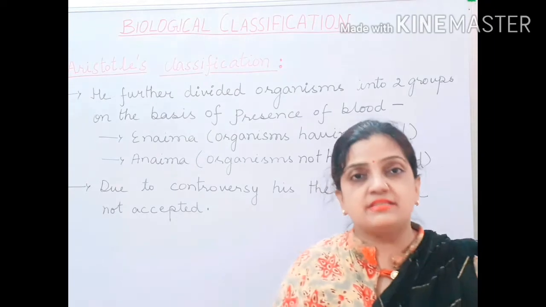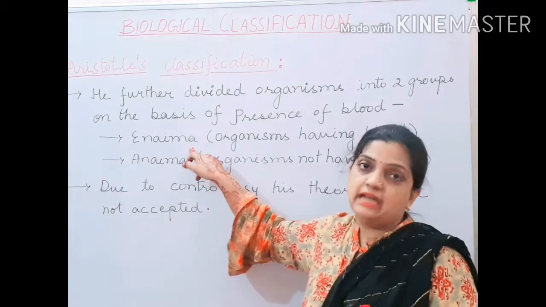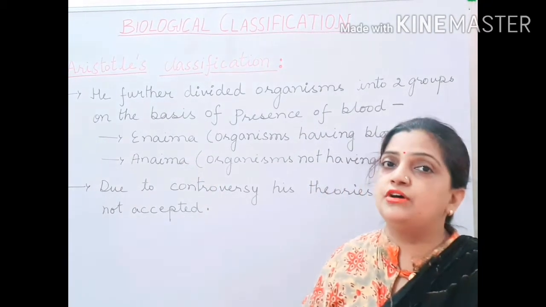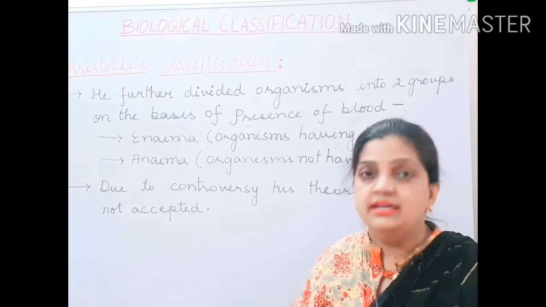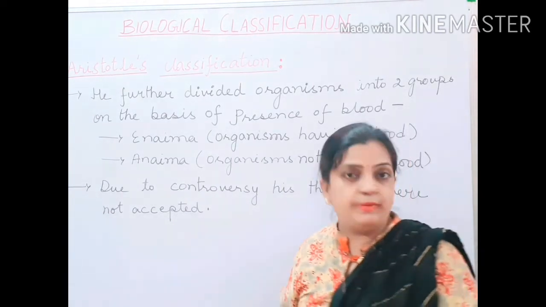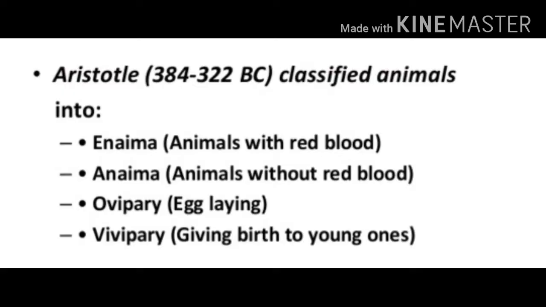So on the basis of the presence of blood, the organisms were called Enaima. Now children, there were many animals whose body did not have blood. Inside the body of those organisms, blood was not present. On that basis, those organisms were named Anaima.